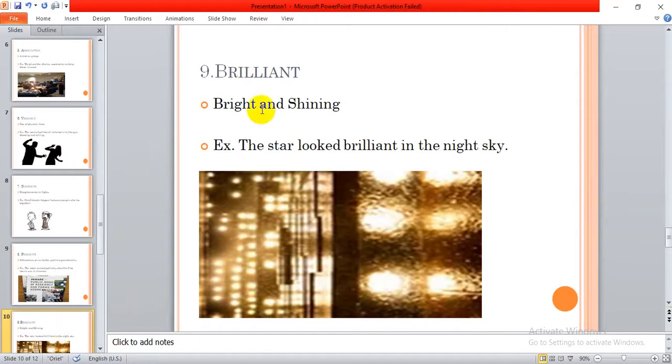Number 9, we have the word brilliant. Brilliant means bright and shining. The star looked brilliant in the night sky. And we can even use brilliant as a way to describe things, like, the boy did brilliant in his exam. It means that he did very good in his exam, right? So we can even use brilliant as a way to say very good. It means bright and shining, and we can use it to say very good or excellent.